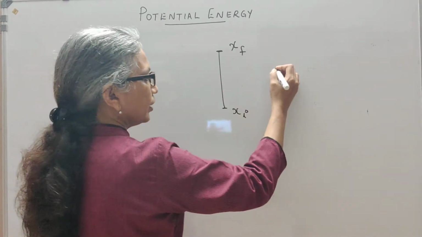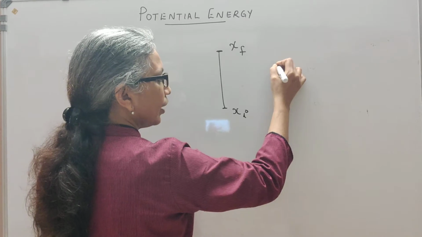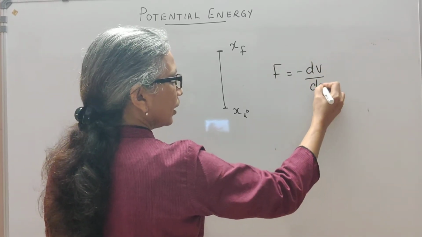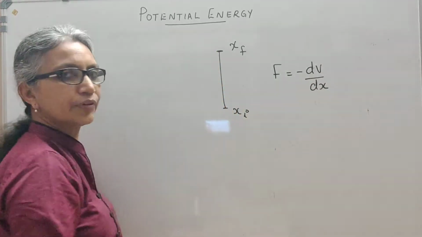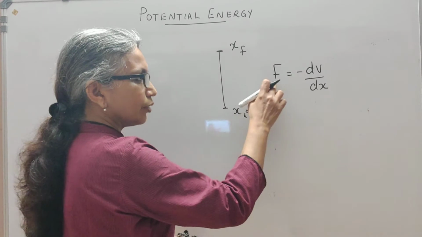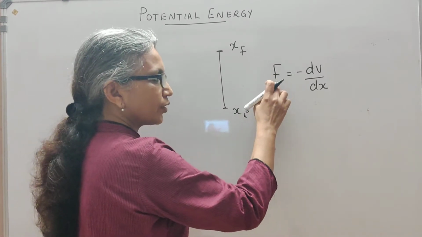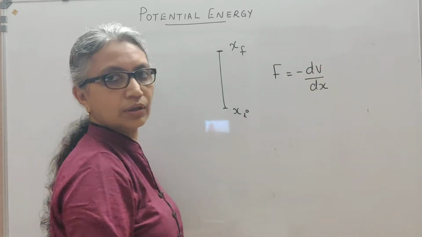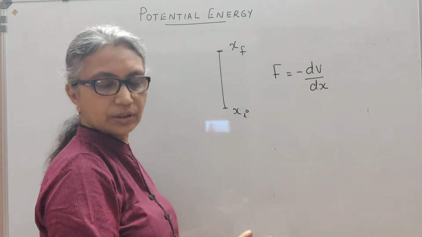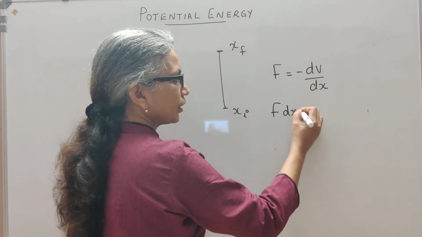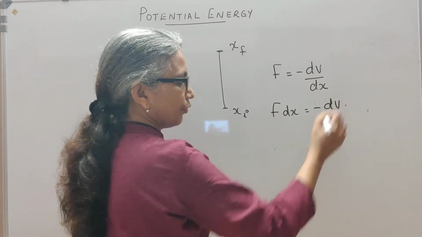Now here I may write F is minus dV by dx if we are talking about a conservative force like the gravitational force acting on this. So I said if it's a conservative force, you may express it as the negative of the derivative of a scalar quantity. Here we have potential. Or I may write F into dx is equal to minus dV.